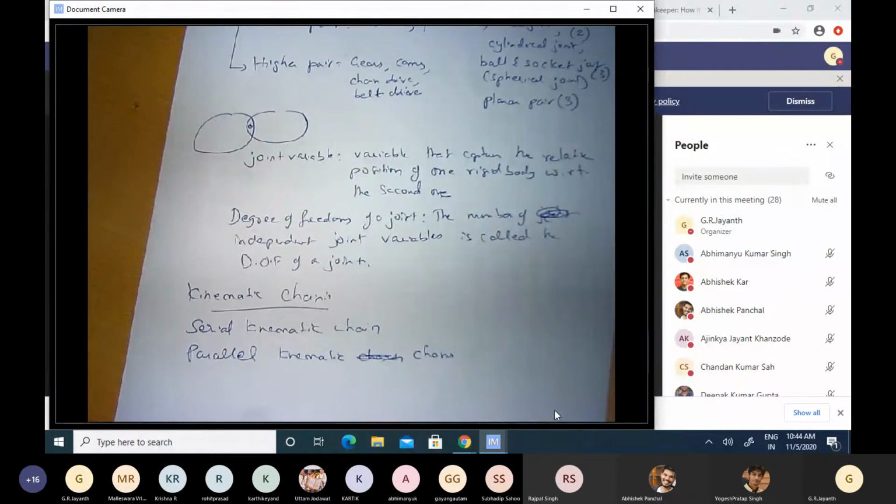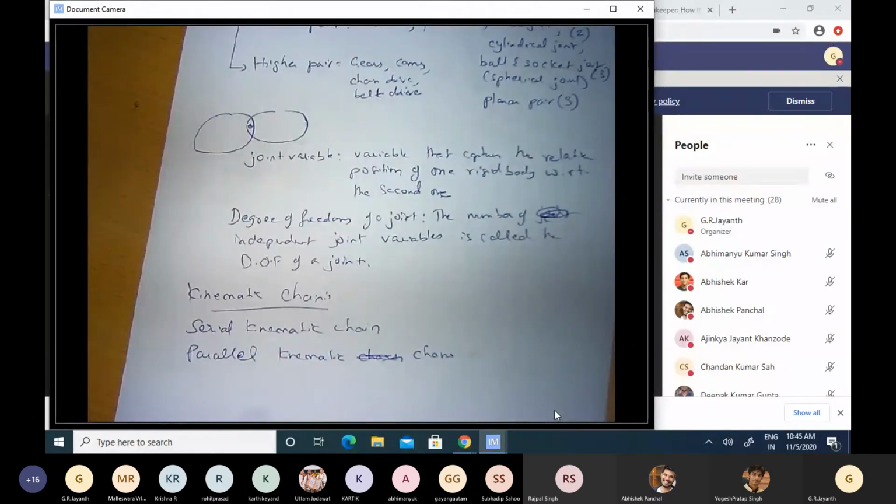In other words, you don't create a kinematic loop. Okay, so that kind of serial interconnection of rigid bodies is called a serial kinematic chain. Whereas if you bring in an interconnection of one of the later rigid bodies with the first one by means of another joint, that is called a parallel kinematic chain.